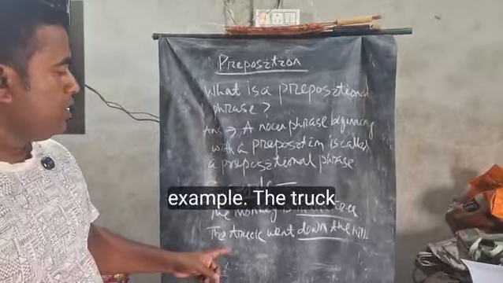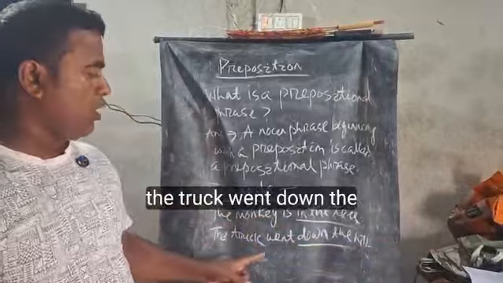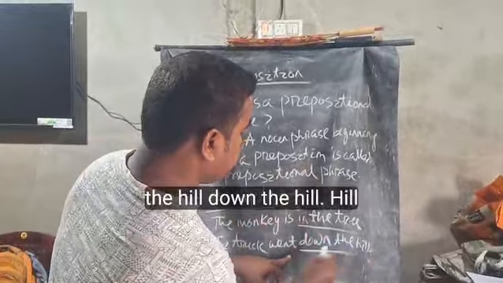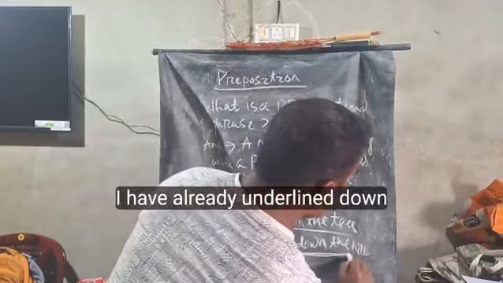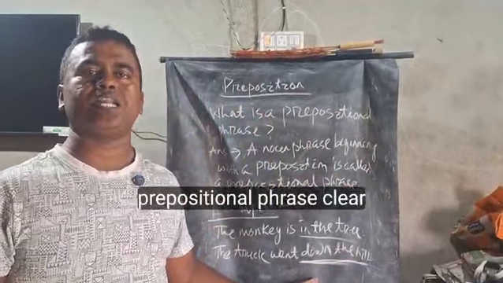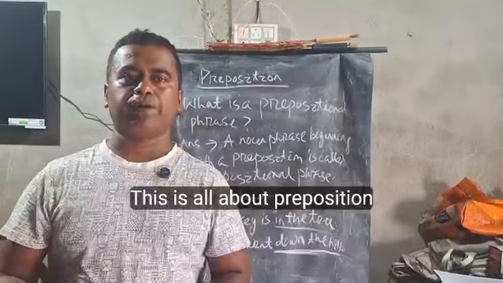For an example, the truck went down the hill. Now see, the truck went down the hill. Now, down the hill. I have already underlined down the hill. So this is a prepositional phrase. Clear, class? This is all about preposition.